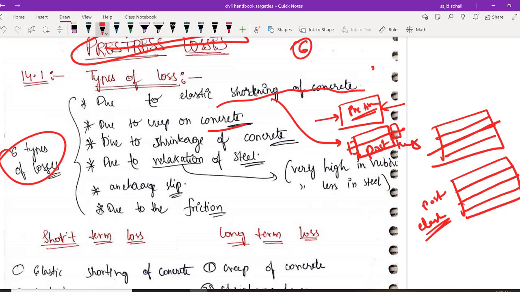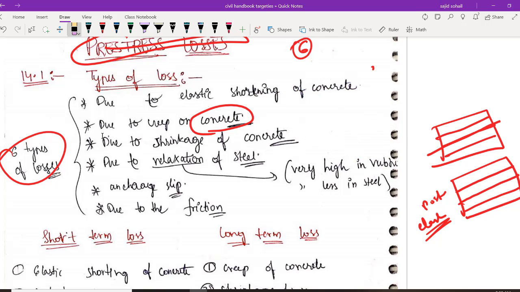Next, due to creep of concrete. What is creep? It is a long-term strain associated when a body is subjected to loading, right? The same concept which you have studied in RCC. Obviously, if you have concrete subjected to loading, after some time you will be seeing this long-term strain, which you call creep. Next, shrinkage of concrete.